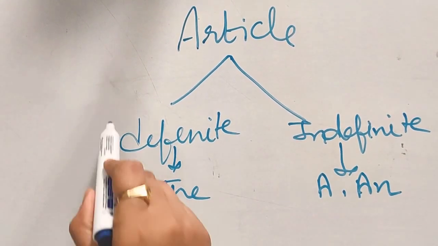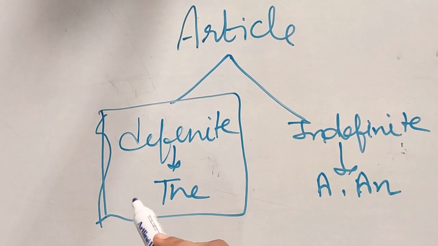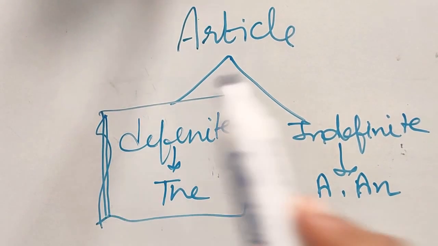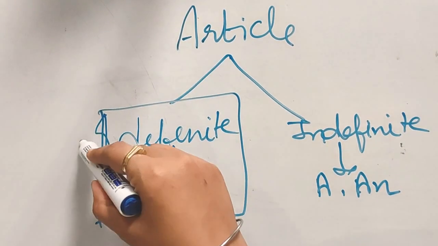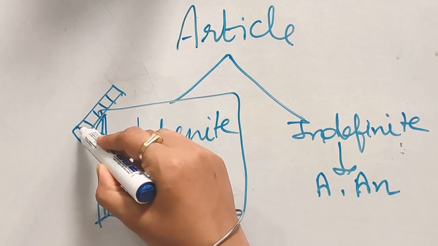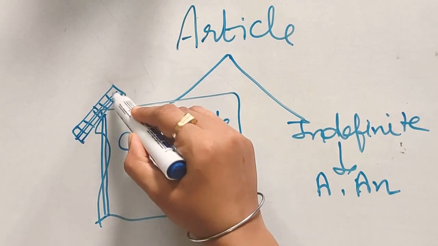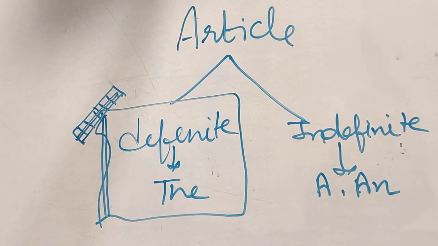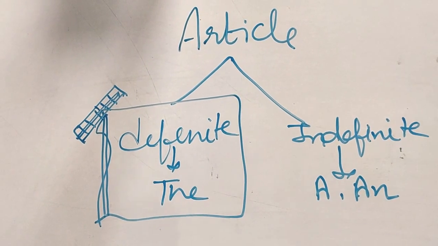First हम definite article की बात करेंगे आज इस वीडियो में. For definite articles many rules are there, so we will discuss as many as we can. If anything is left you can let me know. I will discuss it in another video also, and I will make 2-3 videos for that.